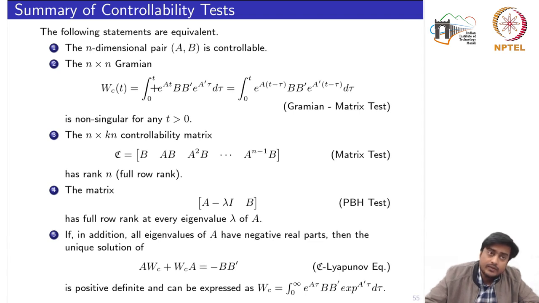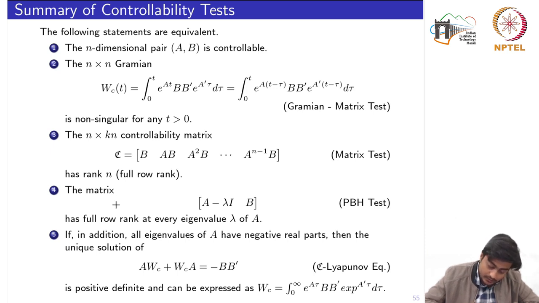For the matrix test, we have the non-singularity of the Gramian for the linear time varying systems, but the matrix test, where we have explicitly computed the matrices, was a weaker result for the linear time varying case. But for the LTI system, it is a strong result. That again we have the if and only if condition for the non-singularity or the full row rank of this controllability matrix.